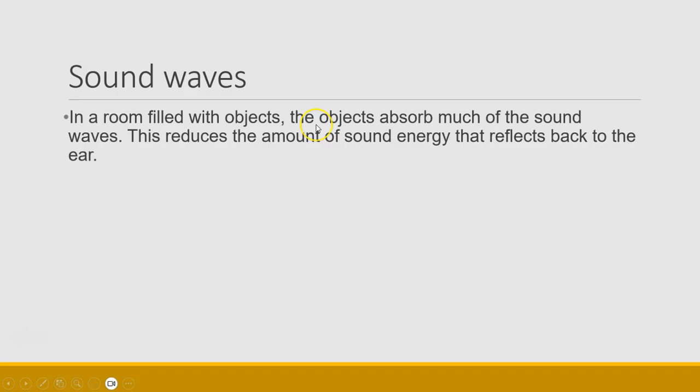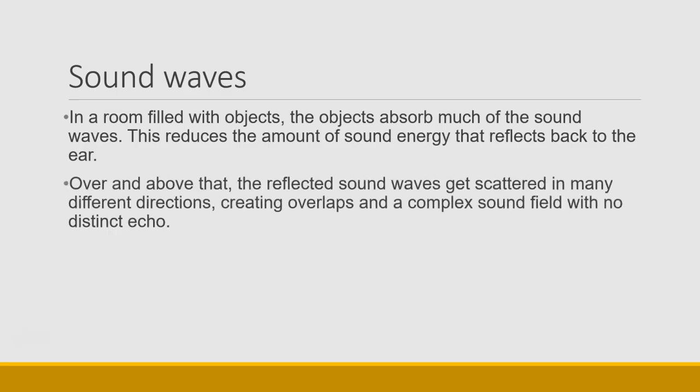Now, when you have a room filled with objects, the objects absorb most of that sound energy. And this reduces the amount of sound energy that reflects back. And it's the reflected waves that get reflected back into the ear. Now, over and above that, the reflected sound waves get scattered in many different directions.